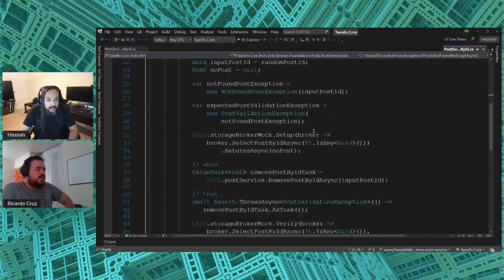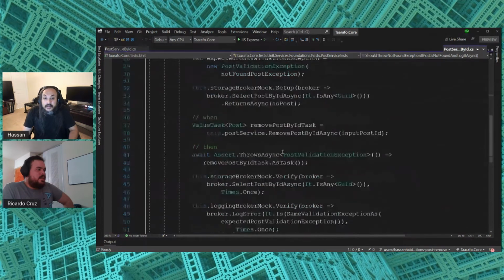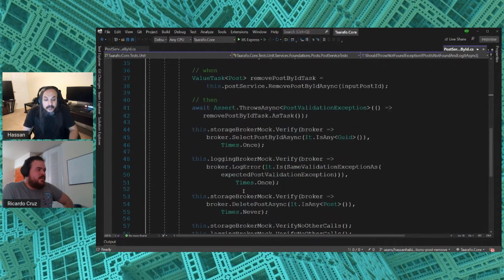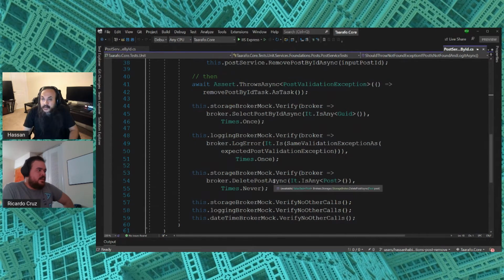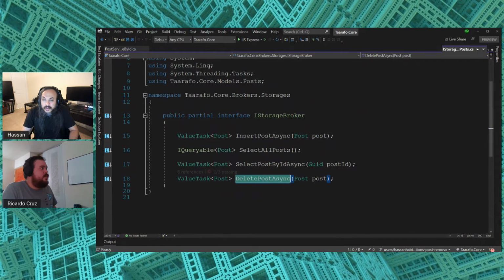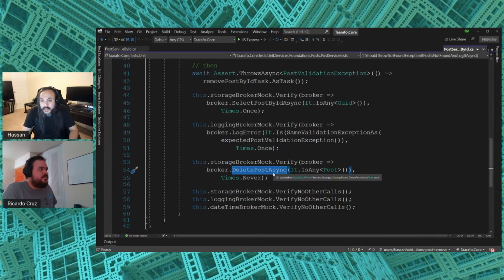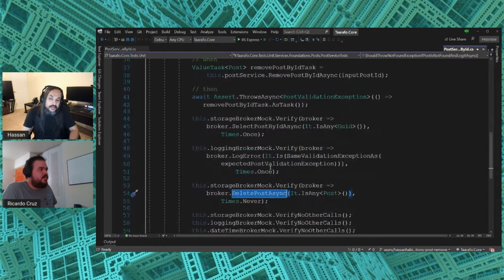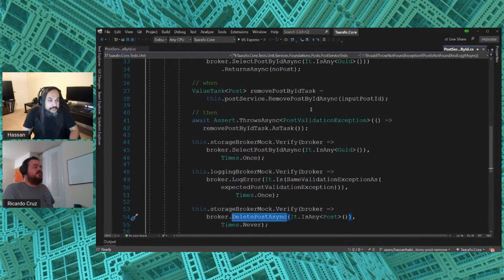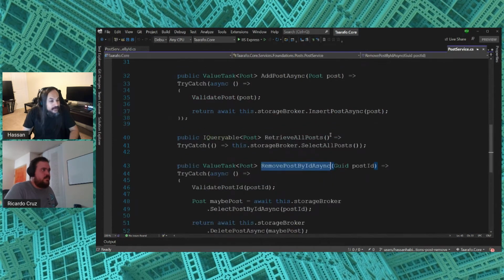So in this case, I would need to go to the delete post async because, sorry, control. Delete is your broker. You have nothing to do with that, right? Because this test is focusing on what? On the non-mocked things, which are what? Your business logic, right? So it'll be the remove post by, yeah. That's right. That's your target.